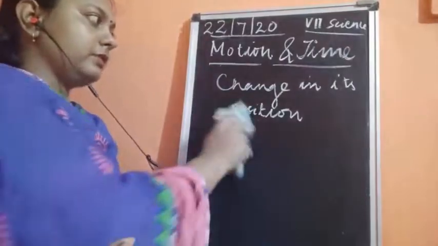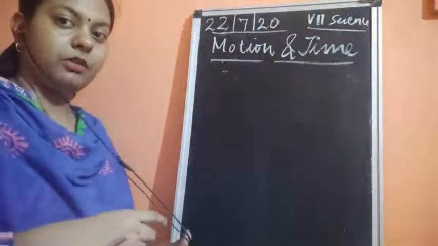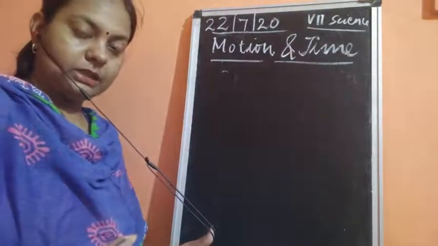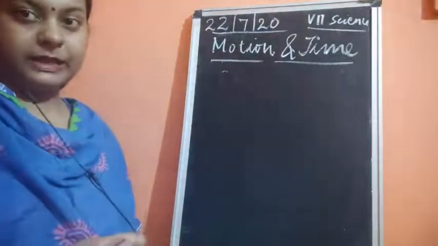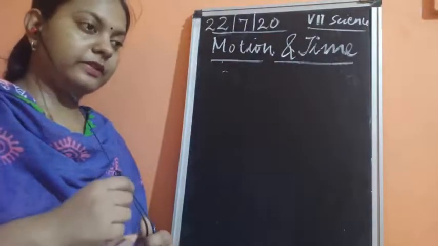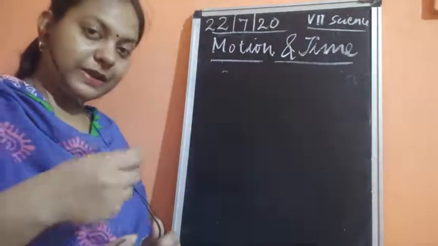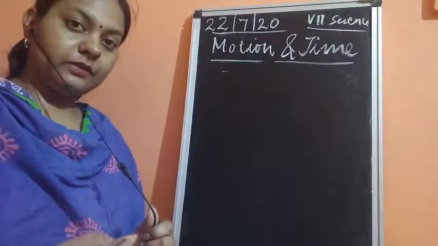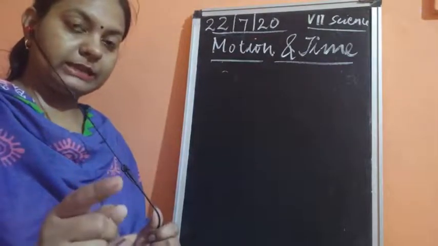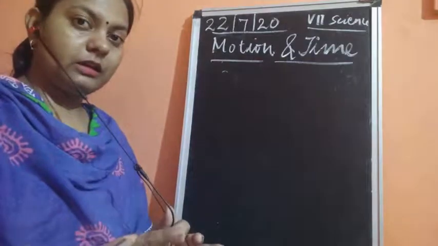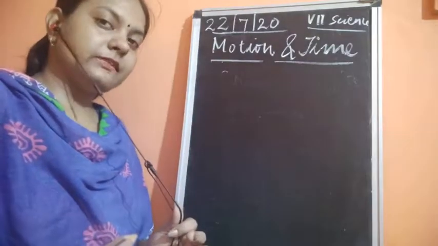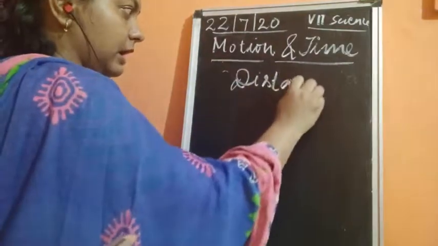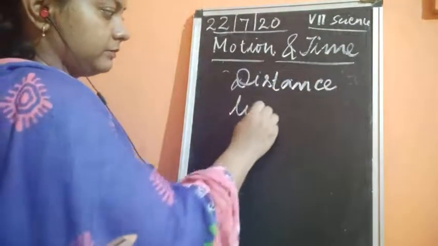Next we discussed the topic of speed. So what does speed mean? Whenever an object is moving from one place to another place, it is moving with respect to something. There is a reference point of view, it is moving with reference to two things. What are these references? The first reference was the distance, and the second reference was the time.